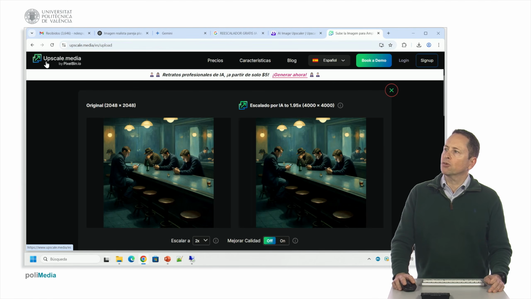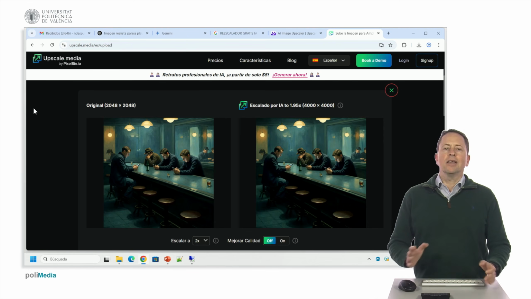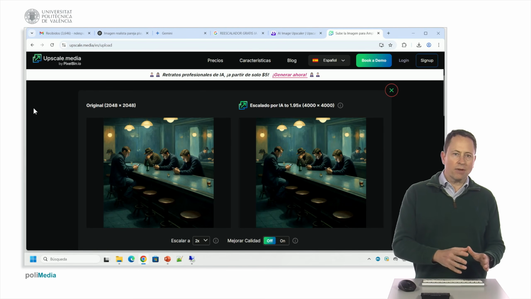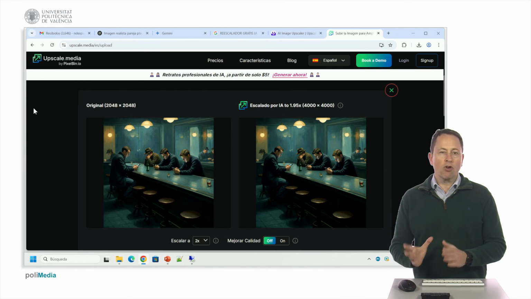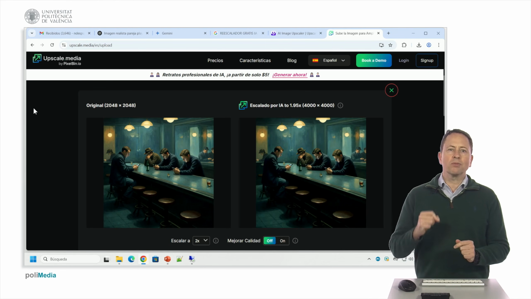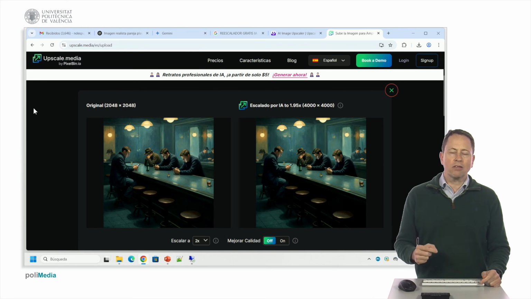Upscale.media, bar ease, bar upload, and rescale to a higher resolution the images that we have taken. With this I end this video, where I have told you how, instead of looking for the images that we want, to generate them with AI. How important it is to make a good prompt for what we want, and then on that prompt we can work, we can improve it, asking it to add, modify or eliminate things.